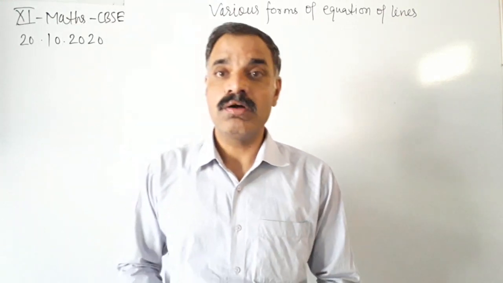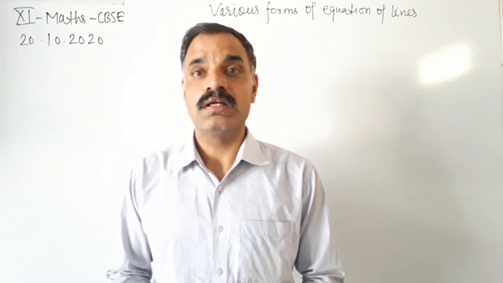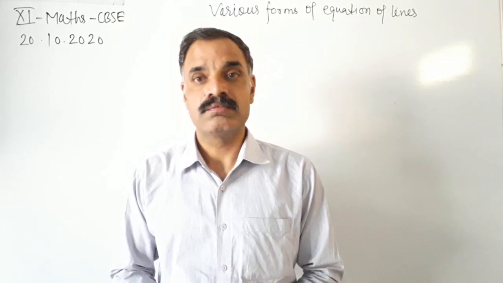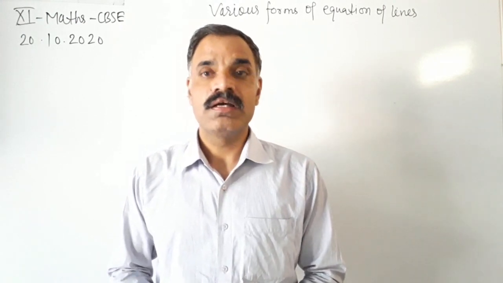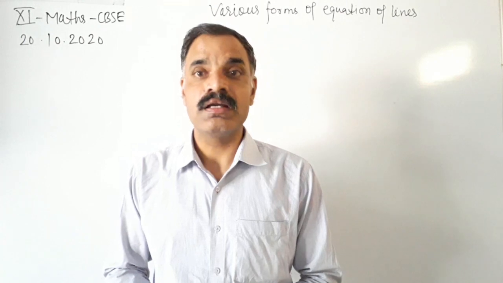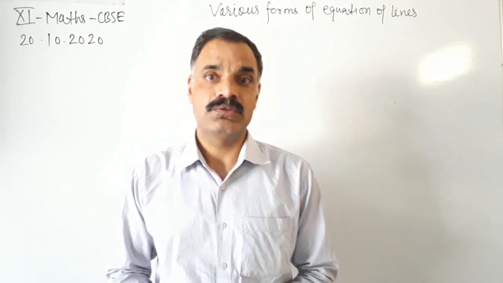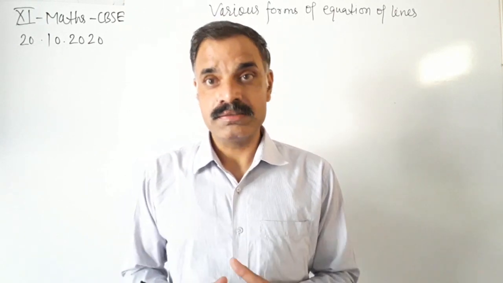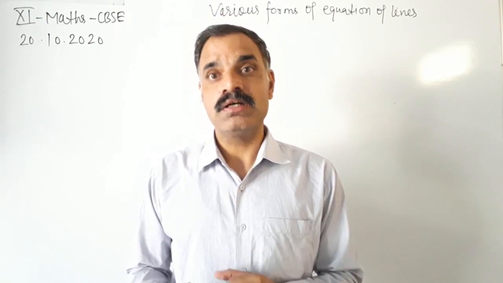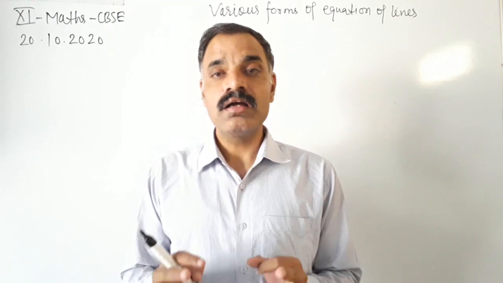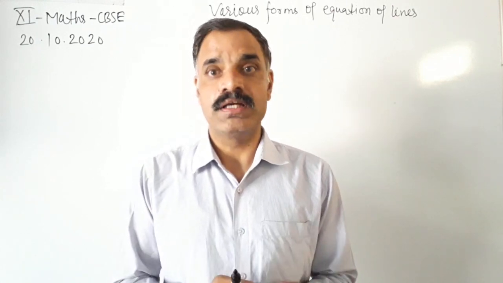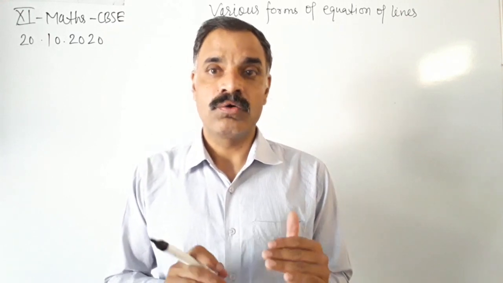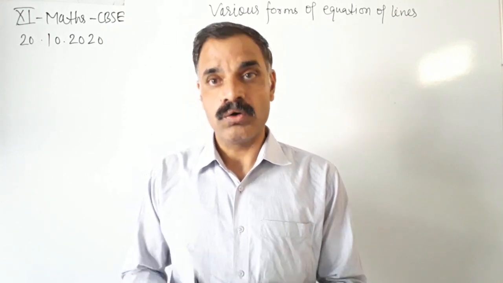So first of all we will learn about the horizontal equation of the line. Students, we know that any horizontal line is parallel to the x-axis. A horizontal line, or any line which is parallel to the x-axis, has the same ordinate at every point.